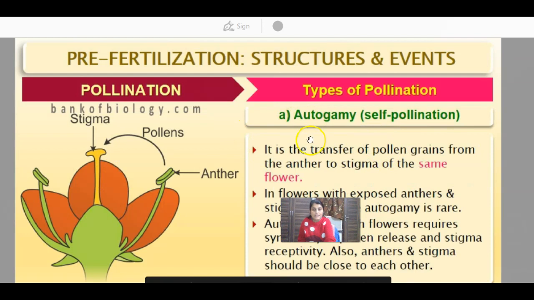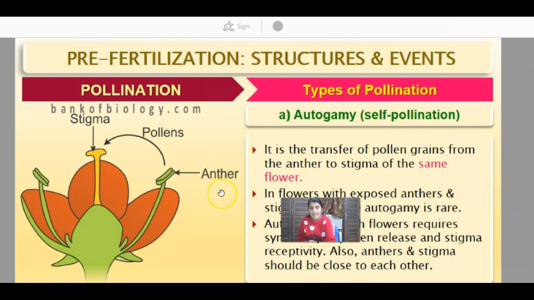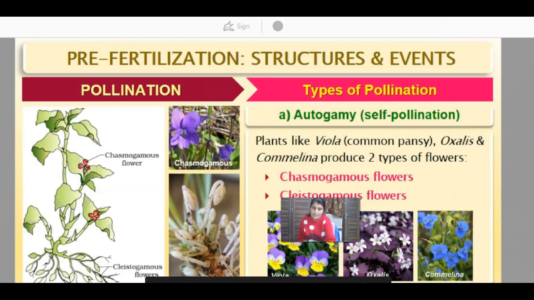Coming to the description of autogamy, first of all, it is the transfer of pollen grain from the anther to the stigma of the same flower. In flowers with exposed anther and stigma, complete autogamy is rare. But in the case of clistogamous flowers, that is flowers that are always closed, it gives rise to 100% self-pollination.